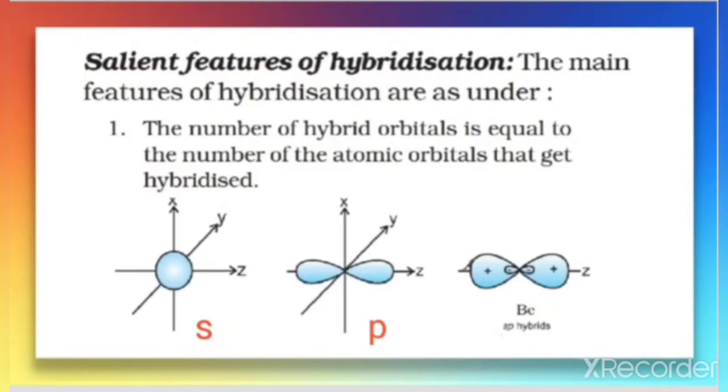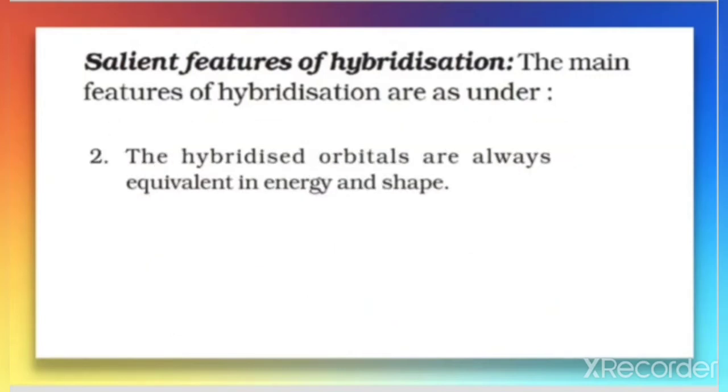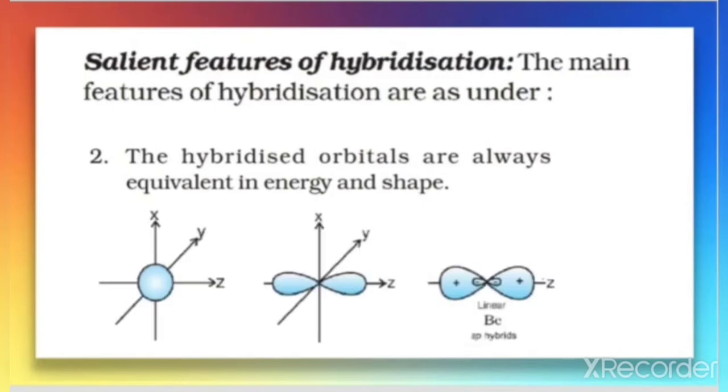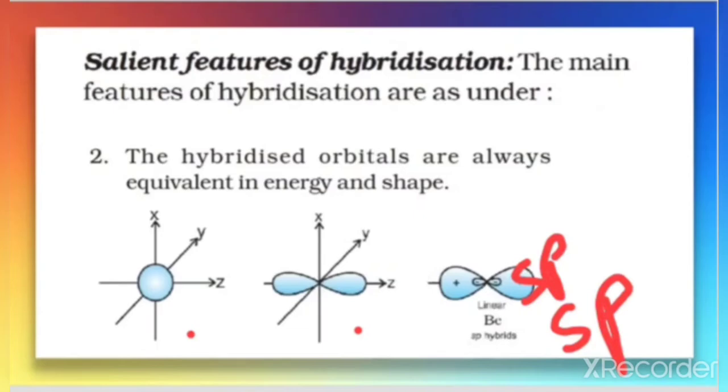Let us talk about the next postulate. The hybridized orbitals are always equivalent in energy and shape. Just now we have taken the example where s and p are combining, so sp hybrid orbitals are formed. This is an sp hybrid orbital, this is an sp hybrid orbital, so two sp hybrid orbitals are there.